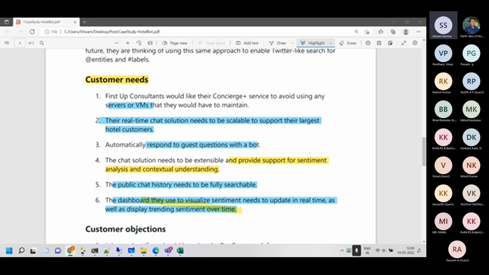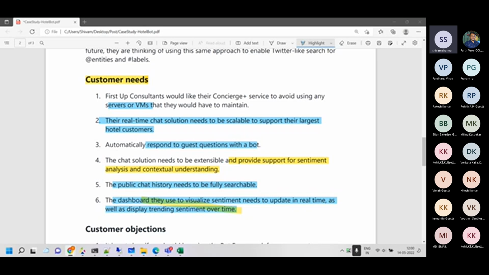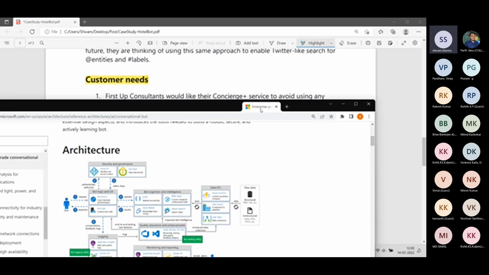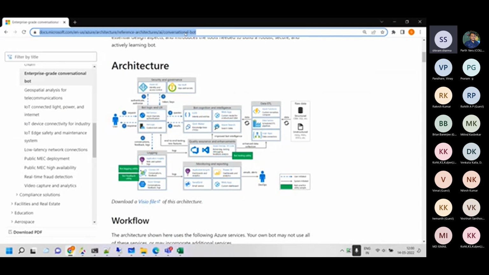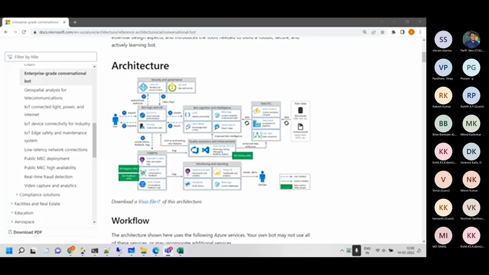Apart from this, I just want to take your attention to one more thing. There is one architecture I will just share with you. It's called the enterprise grade chatbot in Azure. We have made that more or less. There are a few components which we may not have put there, but if I give this link in the chat window, we were able to create the enterprise grade chatbot.